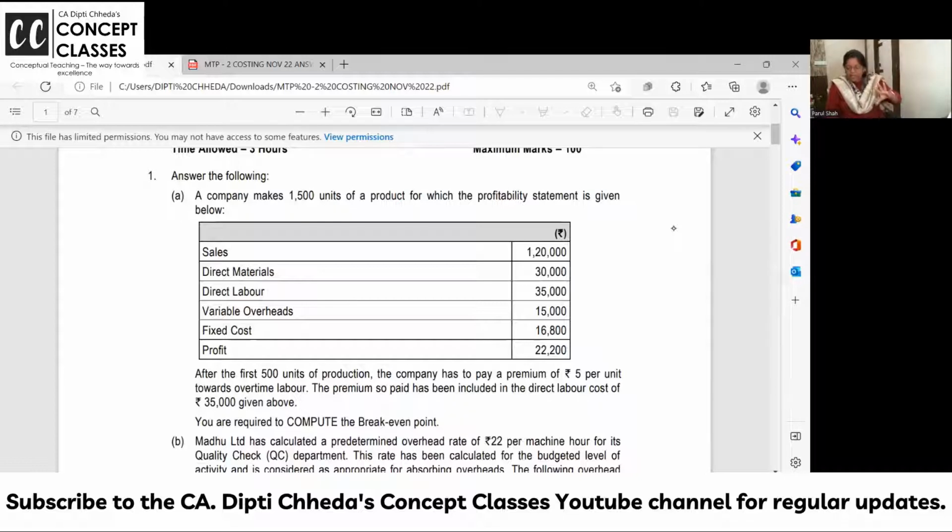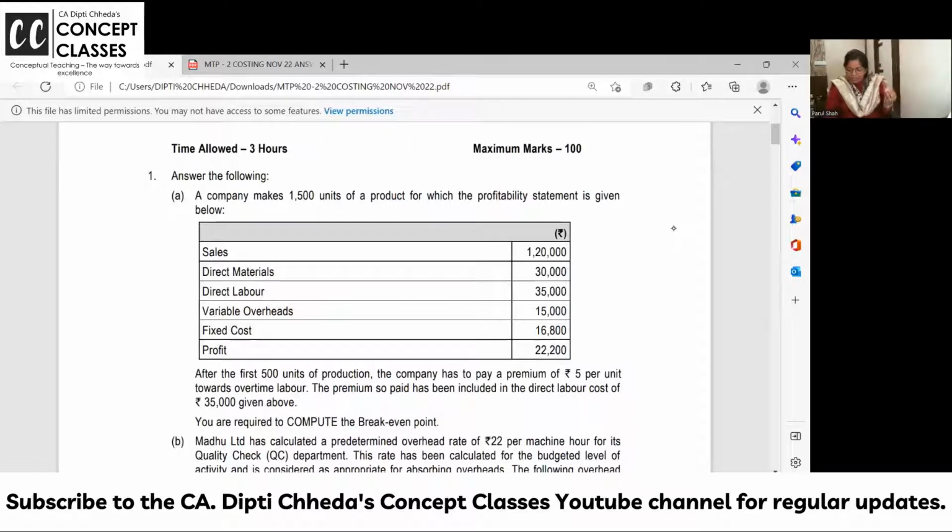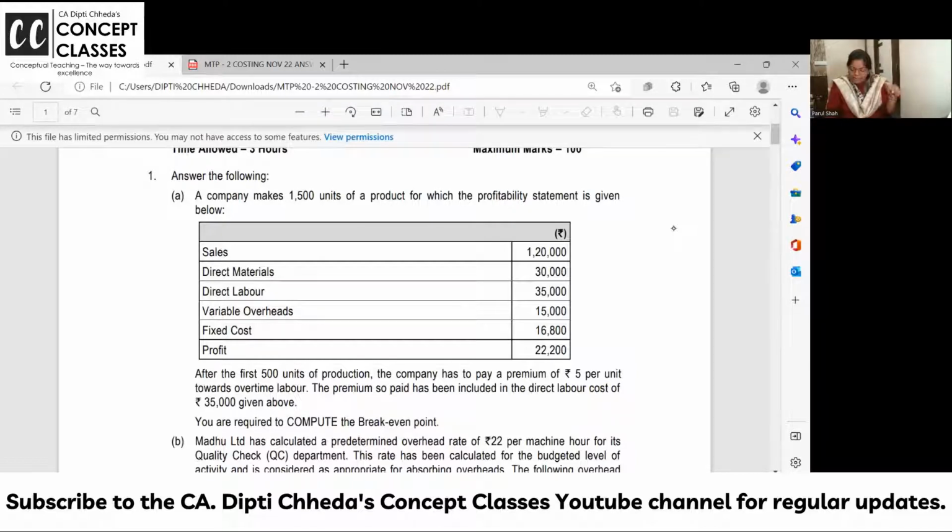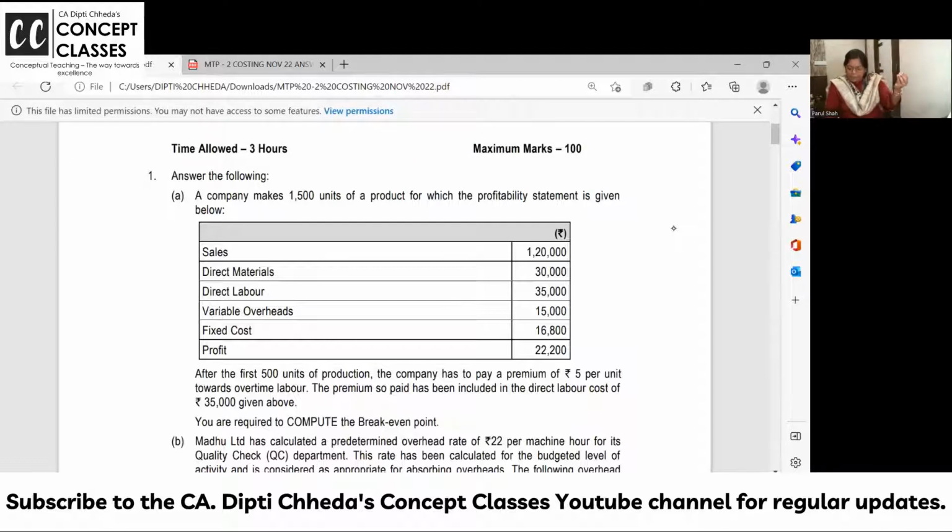So up to 500 units, whatever is the labor cost, fine. But beyond that, if you are making per unit, you are paying 5 rupees extra. Now, the premium so paid has been included in the direct labor cost. So in 35,000, up to some units, you are paying whatever per unit.